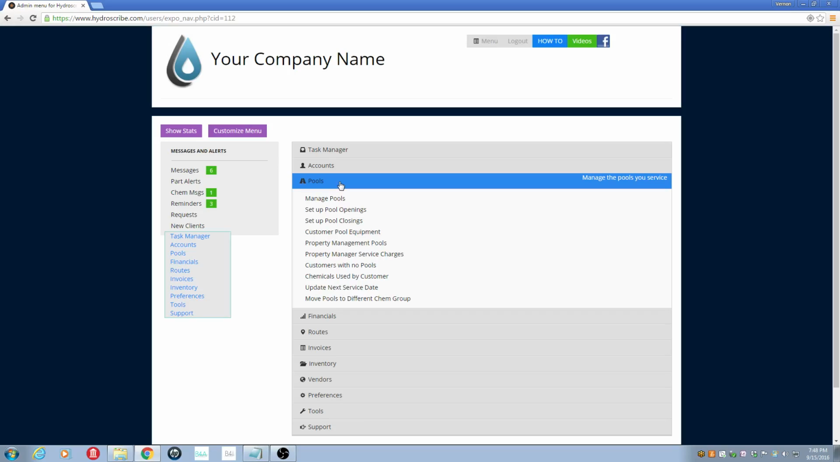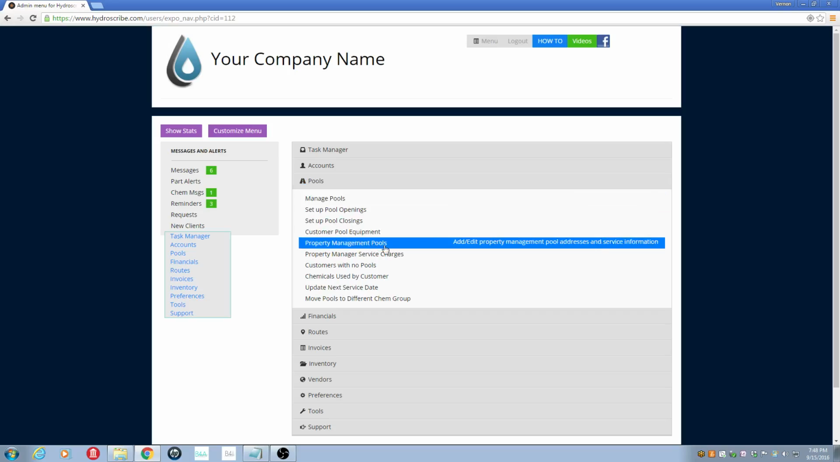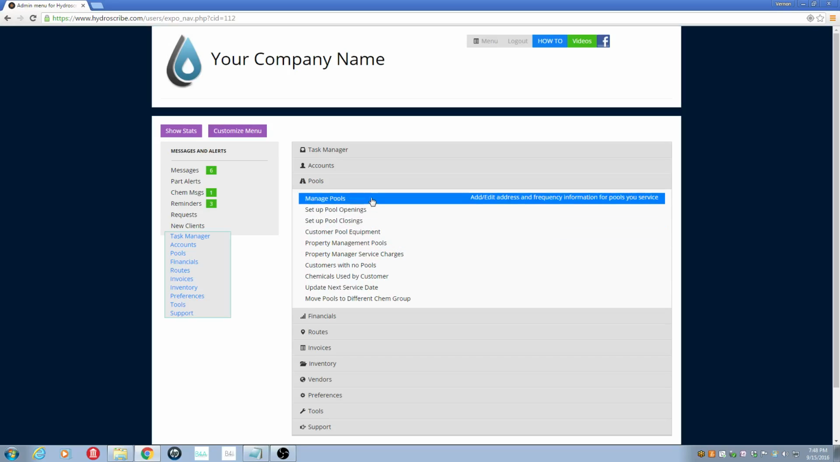Now, if you've set up the account as a property manager account, go ahead and click on the property management pools. If not, go ahead and click Manage Pools. For this example, I'm going to show you both, but let's start with the Manage Pools option.